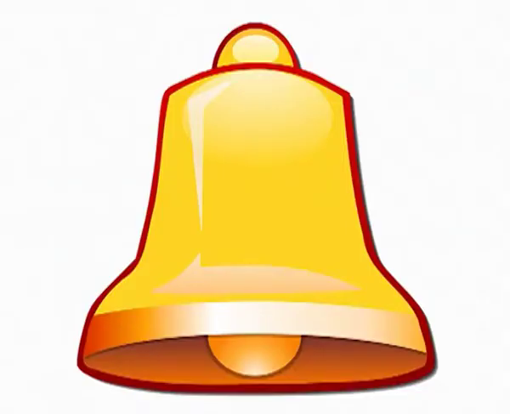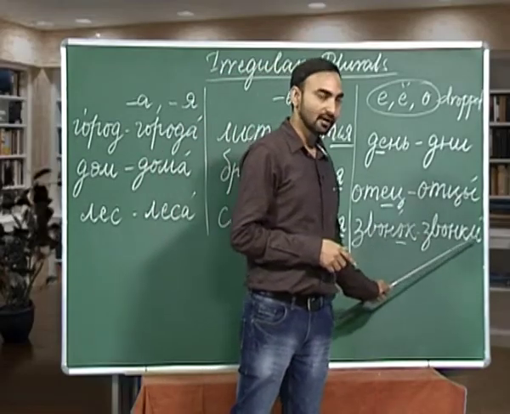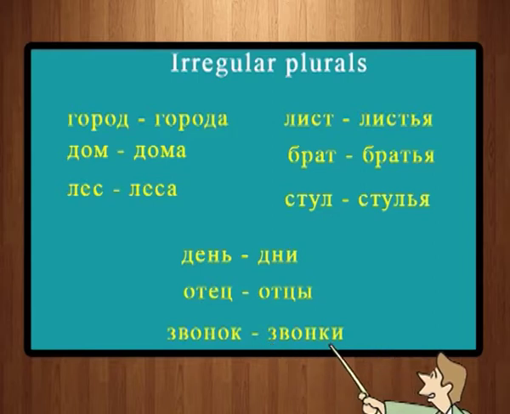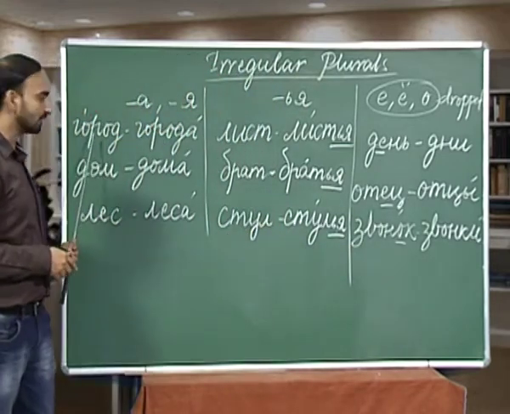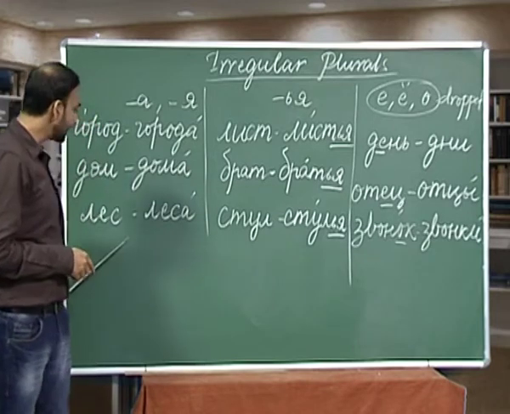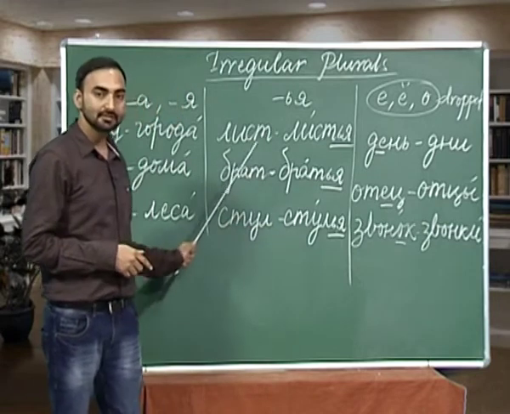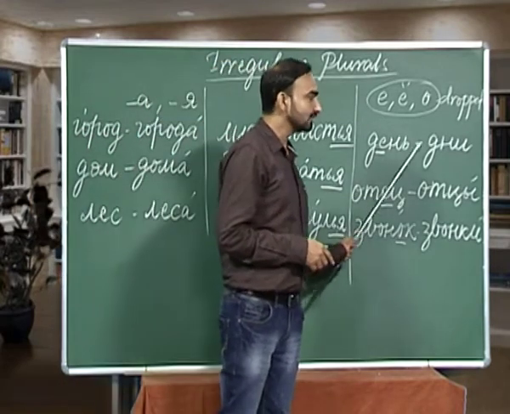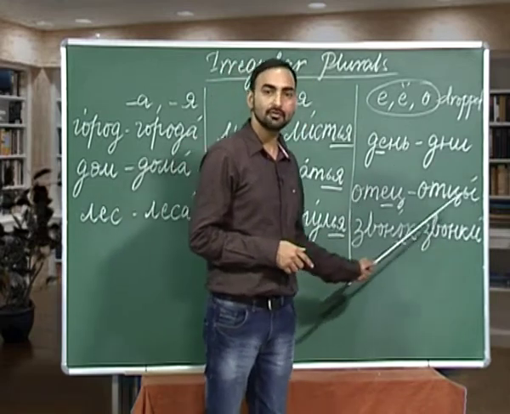The third is zwanok. Zwanok is bell. While forming the plural, again we are dropping this o. So, the plural of zwanok is zwanki. So, let us repeat them once again. Gorath, plural Garada. Dom, Dama. Les, Lisa. List, Listya. Brath, Bratya. Stool, Stoolya. Jane, Dni. Achyets, Atsi. Zwanok, Zwanki.